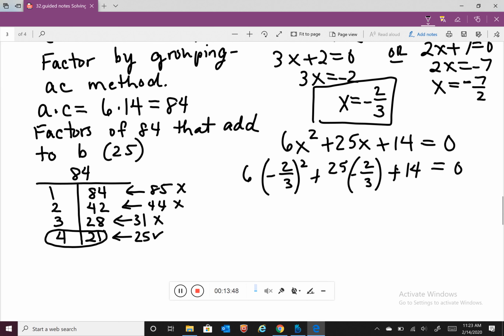So notice the first thing we have to concentrate on is the square. So negative 2/3 squared. A negative squared is a positive. 2 squared is 4. 3 squared is 9. Now we have plus, but notice we have 25 times negative 2/3. So this will actually become minus. And 25 times 2 is 50, and this is over 3.